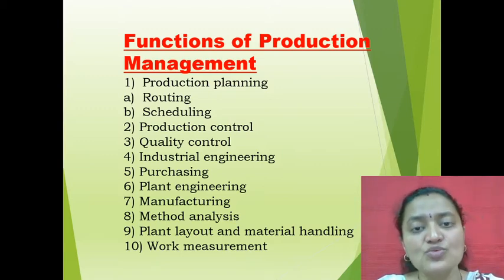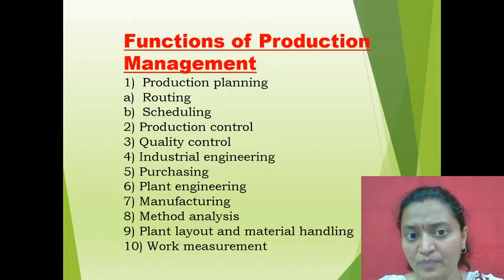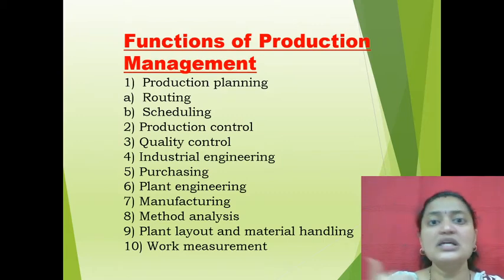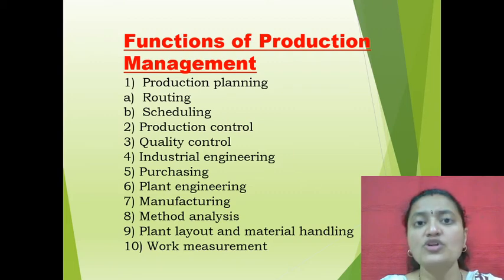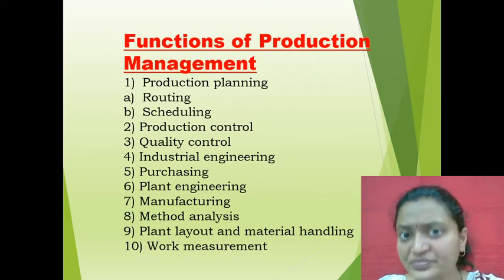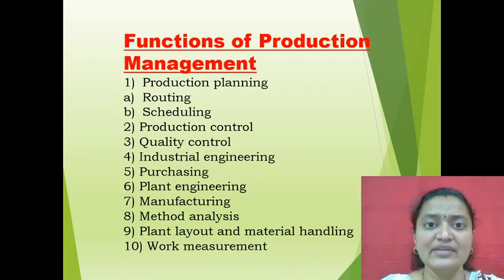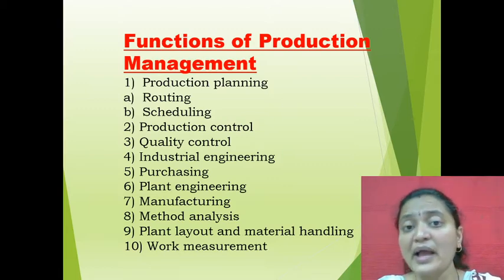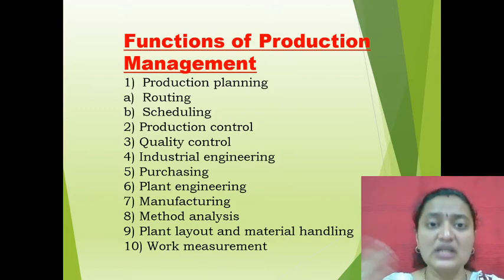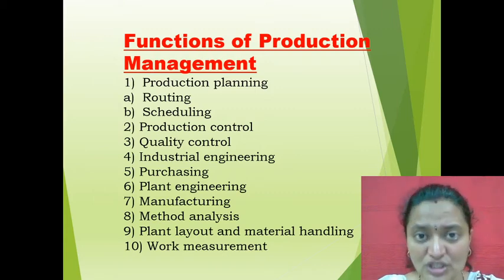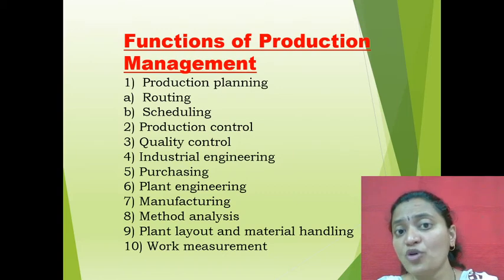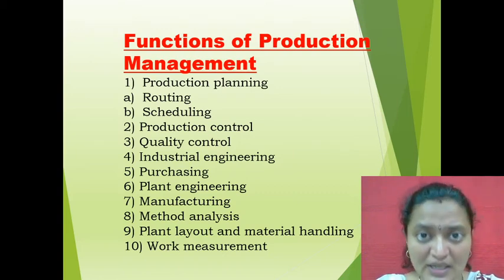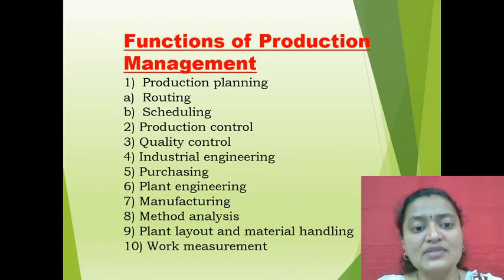The next one is production control. After planning only comes control. What do you mean by production control? Controlling the various activities of the industry. Suppose any minor mistake or error takes place in manufacturing the products; at that point of time proper controlling has to take place. The next one is what?